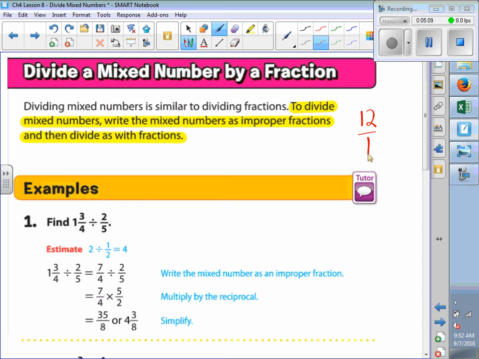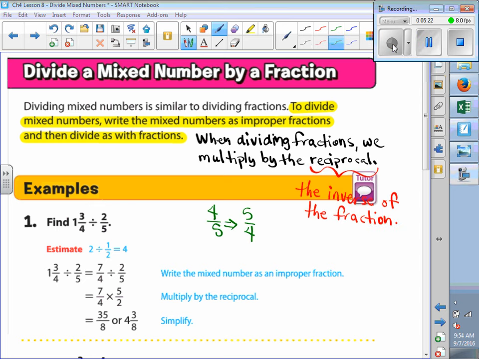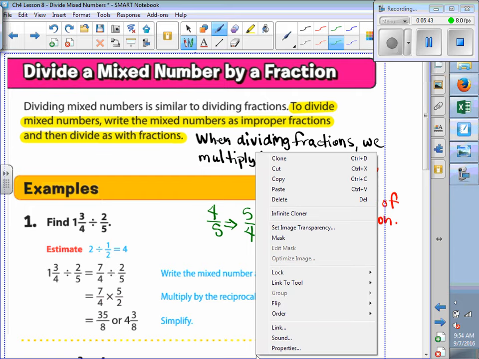So the rule when we are dividing fractions is that we multiply by the reciprocal. Let's write that down. All right. So the rule is when dividing fractions, we multiply by the reciprocal. Now the reciprocal is the inverse of the fraction, which means it's the flipped version of the fraction. So the reciprocal of 4/5 is equal to 5/4.